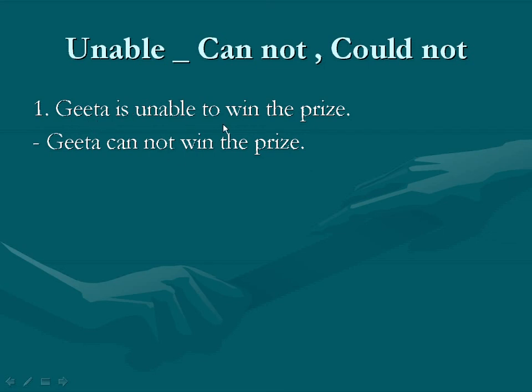Geeta is unable to win the prize. There is present tense because here is is. So we use cannot here. If there is was in the sentence, was unable, we should use could not in the negative sentence. Geeta is unable to win the prize. Geeta cannot win the prize.